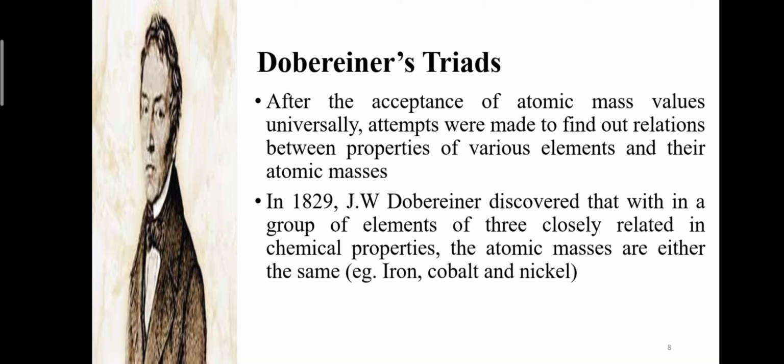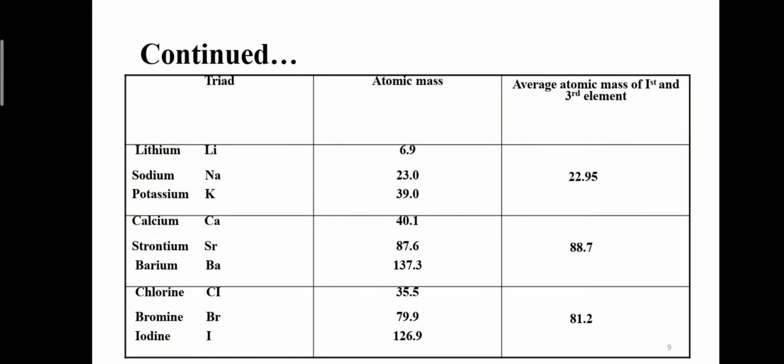In 1829, J. W. Dobereiner discovered that within a group of three elements closely related in chemical properties, the atomic masses are either the same, for example iron, cobalt, and nickel, or the atomic mass of the middle element is the average atomic mass of the other two elements.